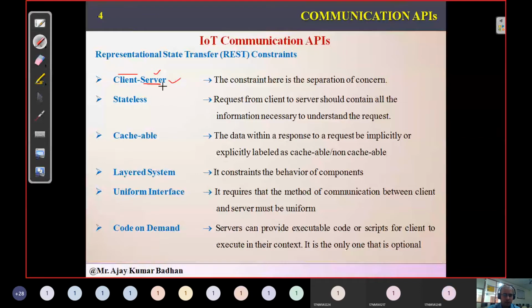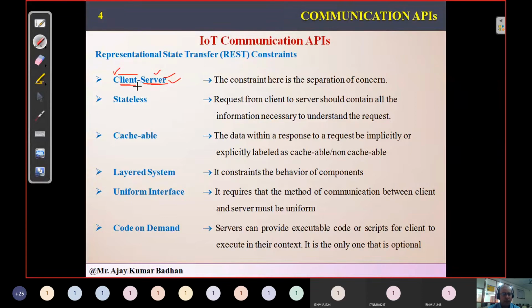Coming to the server, the server also has a constraint here. He should not bother about the client, meaning which web browser the client might be using. He may be using Google Chrome, Opera Mini, UC Browser, or Mozilla Firefox. Whichever browser he is using, it is not the business of the server to be concerned about. What the server should be concerned about is how to represent the data in those browsers. That's it.